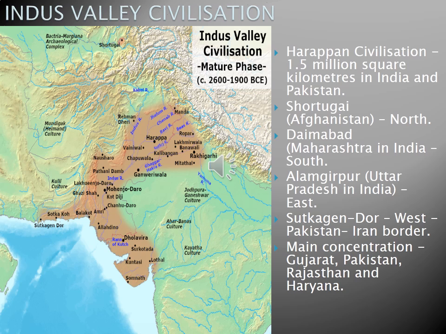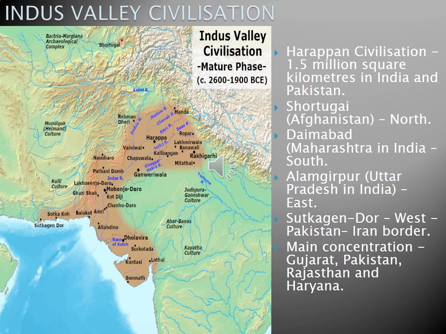It covers an area of over 1.5 million square kilometers, both in India and in Pakistan. The total area covered by the Indus Valley civilization was 1.5 million square kilometers. So what are its boundaries?